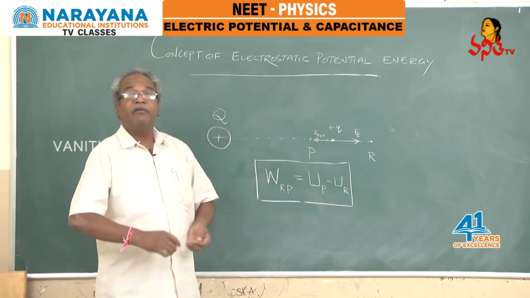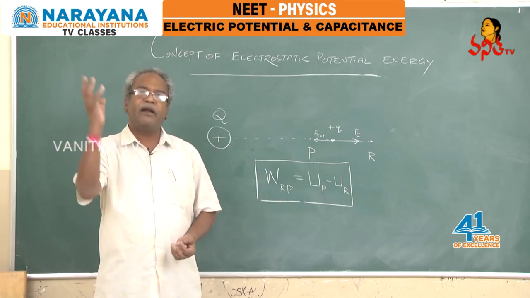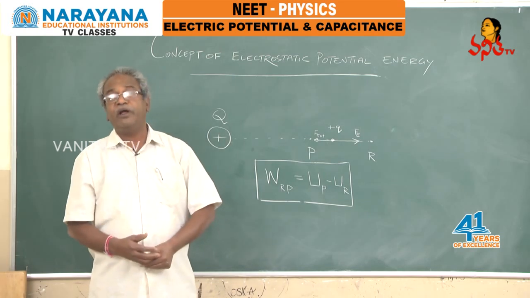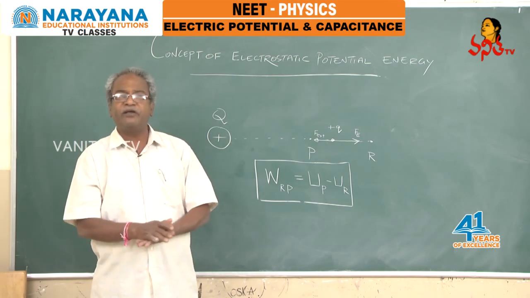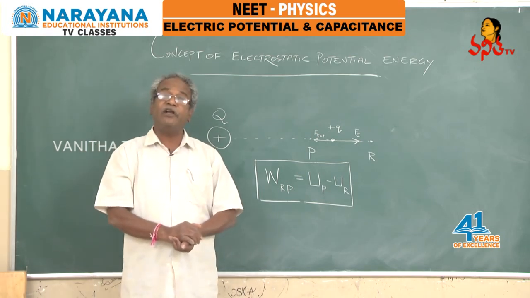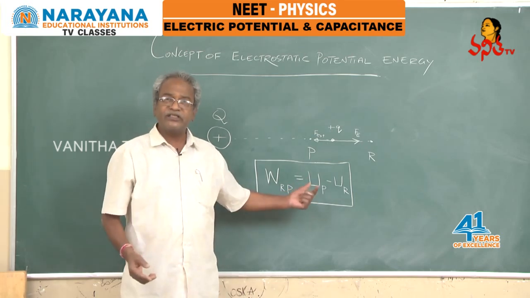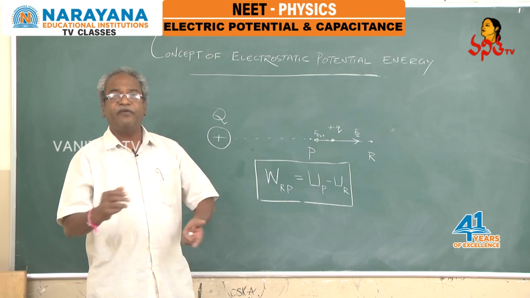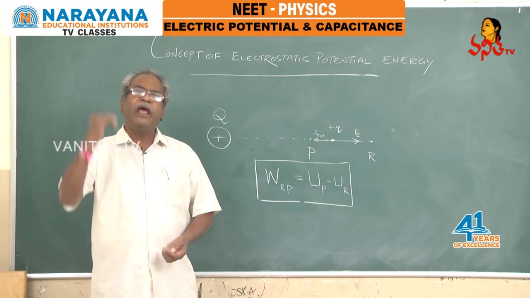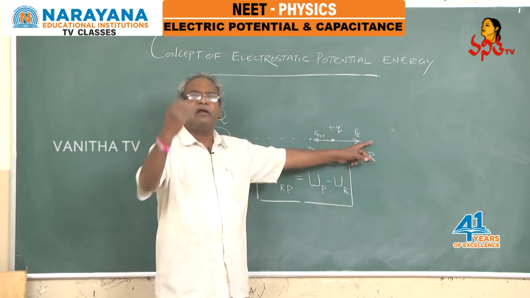But one thing, every one of us knows that potential energy will not possess an absolute value. The absolute value of potential energy of a body at a particular point depends upon the reference level chosen for zero potential energy. So in this context, it is convenient for us to choose the zero potential energy position at infinity. Therefore, if you choose this point R at infinity,